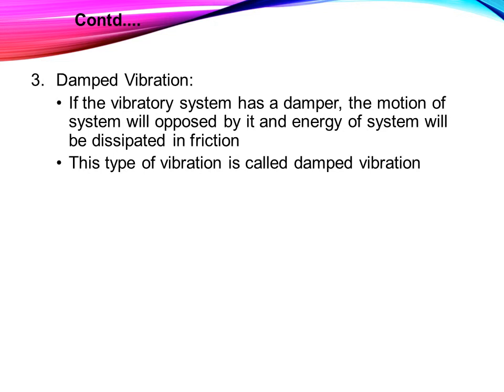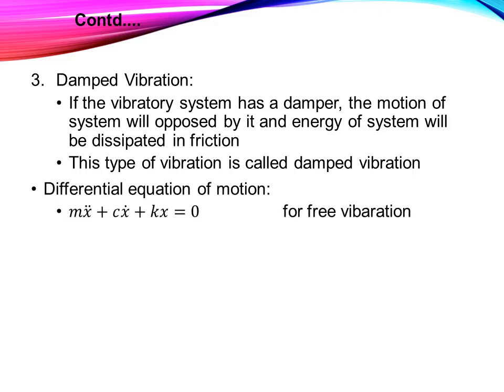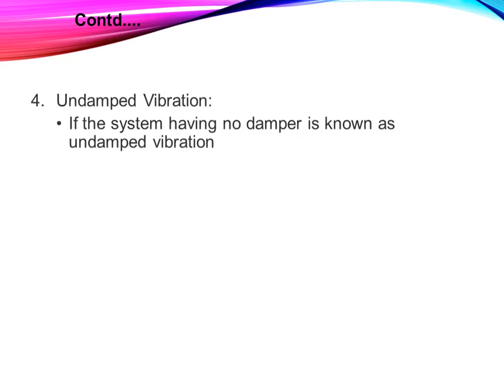The next type is damped vibration. If the vibratory system has a damper, the motion of the system will be opposed by it and the energy of the system will be dissipated in friction. This type of vibration is called damped vibration. The differential equation of motion is m x double dot plus c x dot plus k x is equal to 0, and basically it is for free vibration, therefore equal to 0 is there.